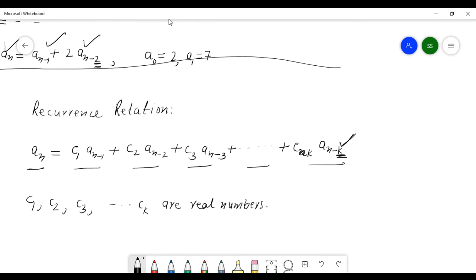This K means degree K. This is a degree K. Is it okay or not?